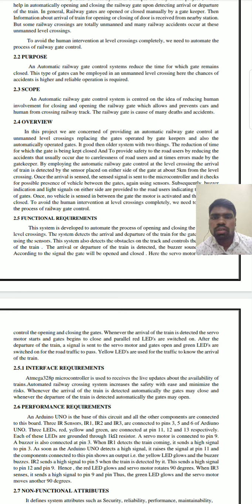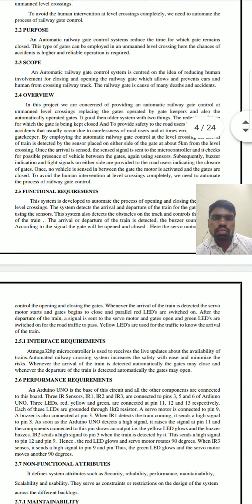Scope: the automated railway gate control system is centered on the idea of reducing human involvement in closing and opening the railway gate, which allows or prevents a human from crossing the railway track. The railway gate is a cause of many deaths and accidents.